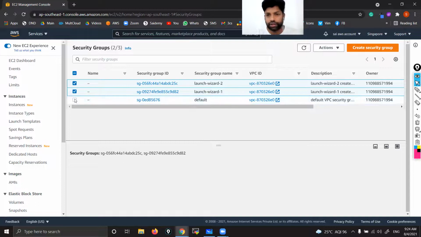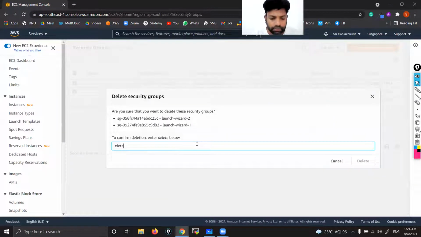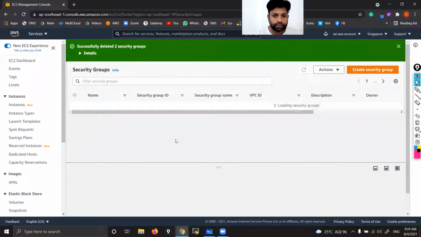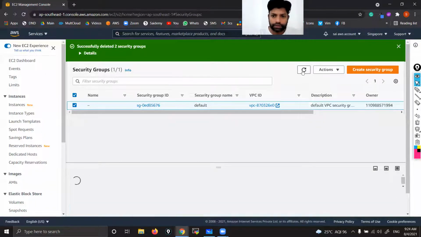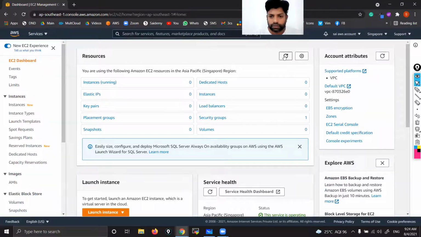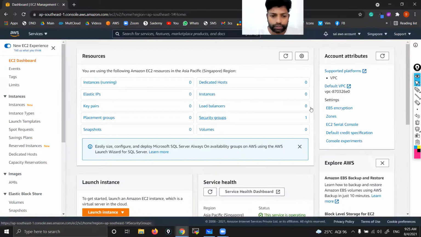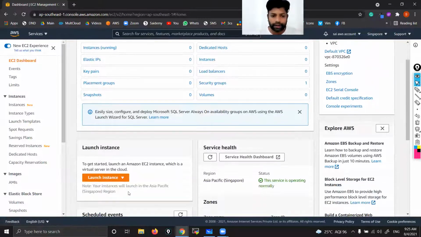So uncheck the default one, and actions. Scroll down, you can see delete. Just hit refresh. Now go to dashboard. Hit refresh. See, we have deleted everything except one default security group. Now let's launch one Linux instance.